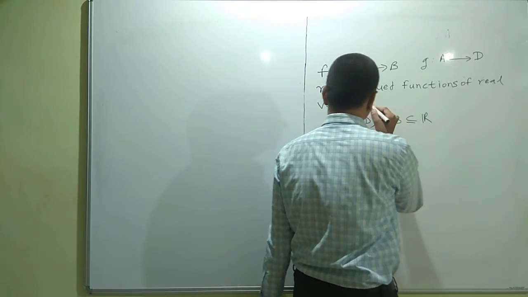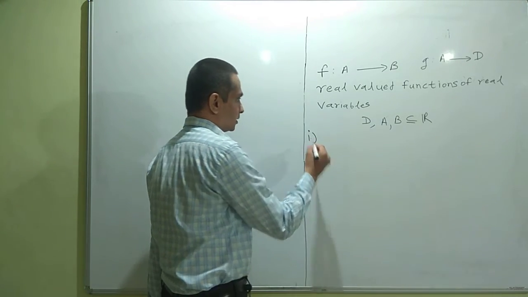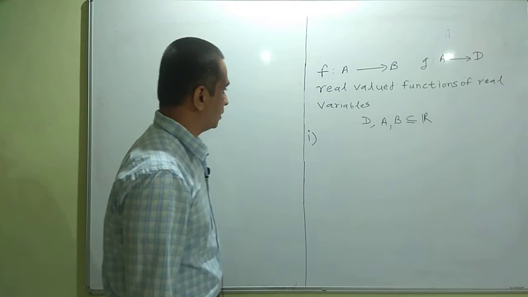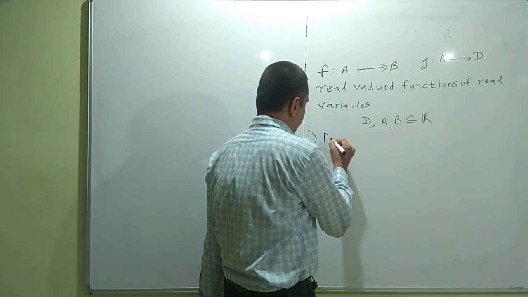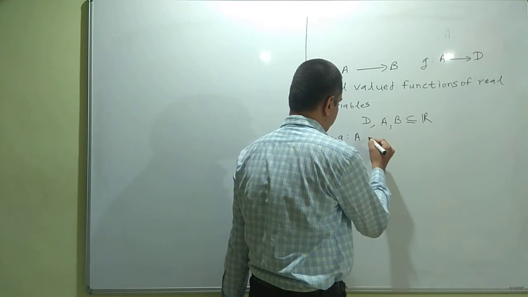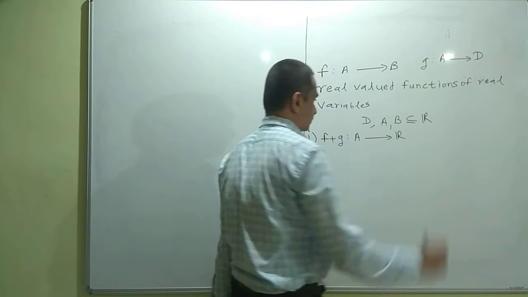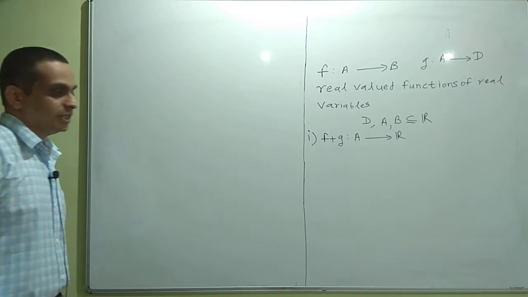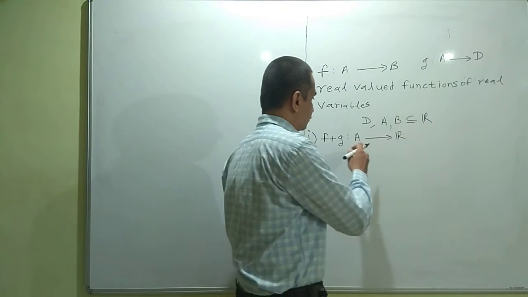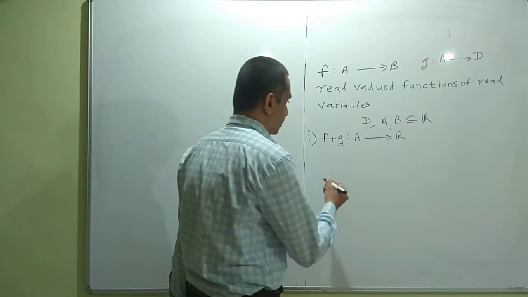So with this we will define a few more functions by combining these functions in one or more ways. We define a function f plus g as a function from set A to, let us say, R. You can call it B union D as well, but we can always extend the codomain. So let me say f plus g is a function from A to R.